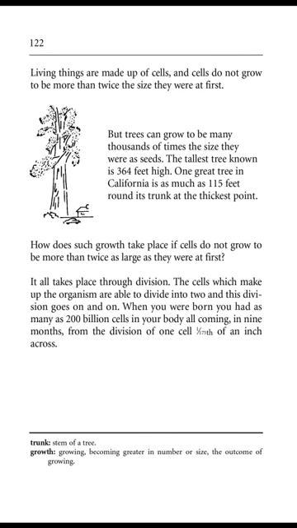How does such growth take place if cells do not grow to be more than twice as large as they were at first? It all takes place through division. The cells which make up the organism are able to divide into two, and this division goes on and on. When you were born, you had as many as 200 billion cells in your body, all coming in 9 months from the division of one cell, 1/75th of an inch across.